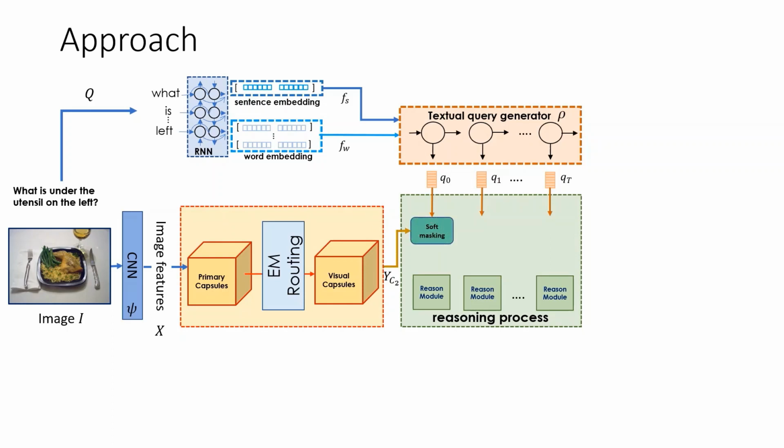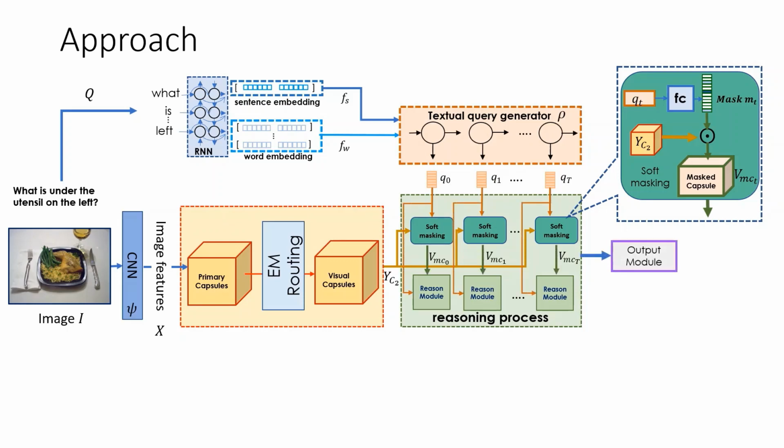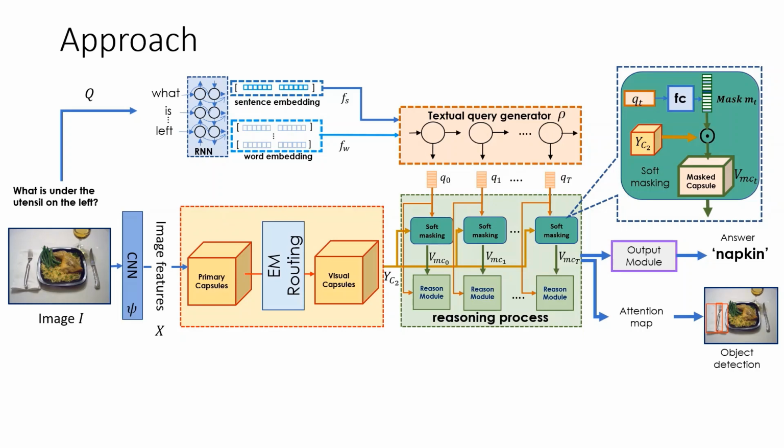We introduce a novel soft masking approach which uses weak supervision of VQA tasks and learns to select visual capsules based on the t-th query. More specifically, we use a linear layer over Qt to generate a soft mask for capsule selection. The soft masks are applied to visual capsules to obtain masked capsules. These masked capsules, along with the query Qt, are input to the reasoning modules. The aggregated output of the reasoning process then goes into the output module, which is a classifier to predict the correct answer. The system also outputs attention maps over the input image, which can be post-processed to get detected objects.